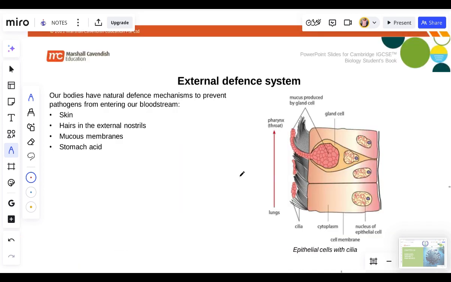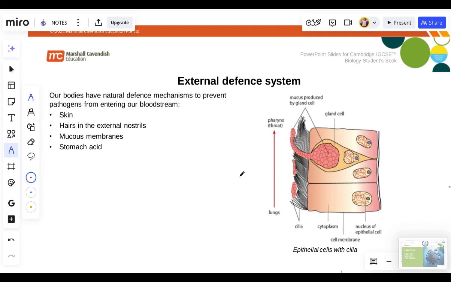Now, the defense system. The external defense system that Almighty God created in our body is to defend our body from disease, from these pathogens getting into our body. We talk about the internal defense system, but let's talk about the external defense system first. Our body has a natural defense system or mechanisms to prevent pathogens from entering into our bloodstream. You know, when the pathogen gets into our bloodstream, then we're in trouble, right?